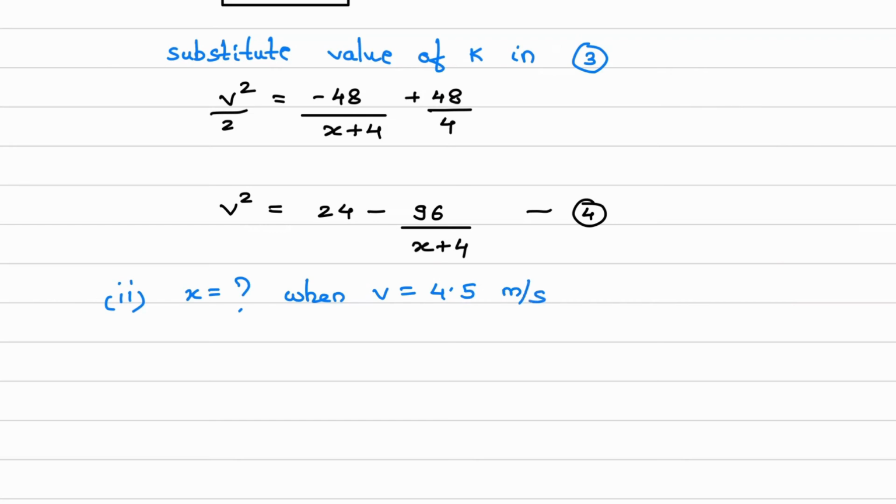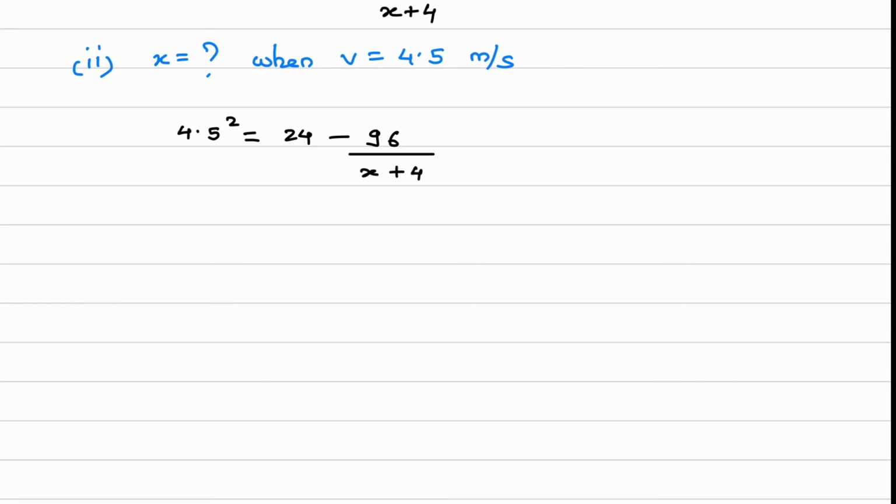Substitute the values. So 4.5 square is equal to 24 minus 96 divided by x plus 4. From here we can calculate the x value, and x is equal to 21.6 meter.